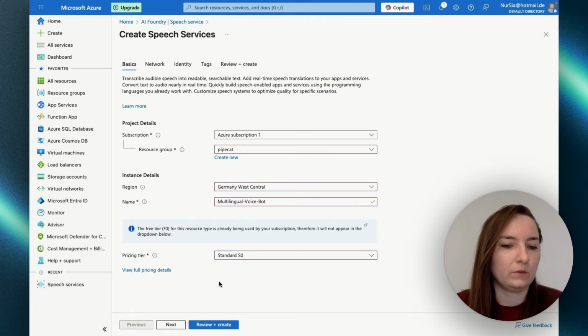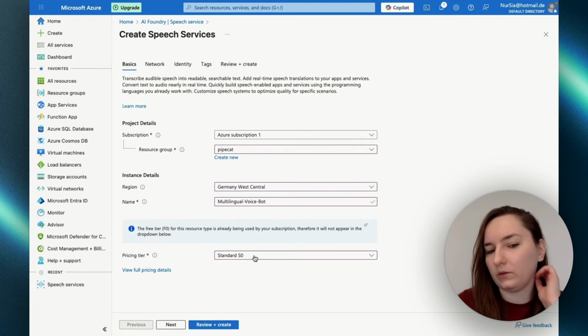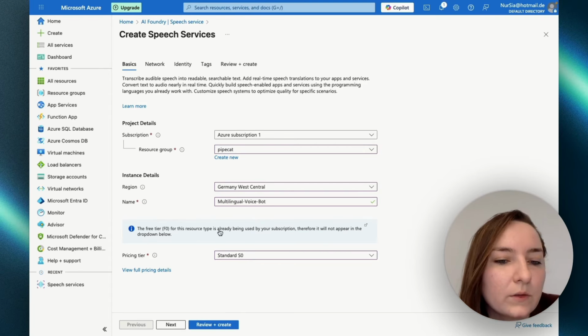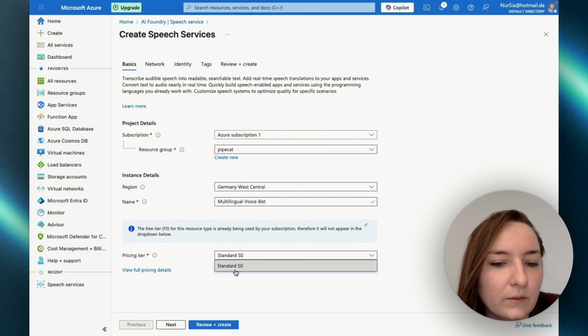You can view full pricing details here. I think when you are on the free tier, the free tier for this is being used by your subscription, therefore it will not appear in the drop down below. Exactly, so I already had used it before, so I cannot use it again, but you will have here the free tier also appearing, and you will choose that.